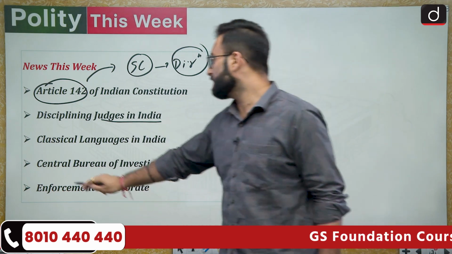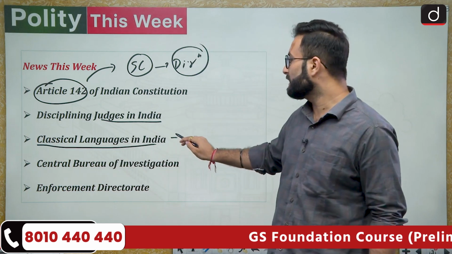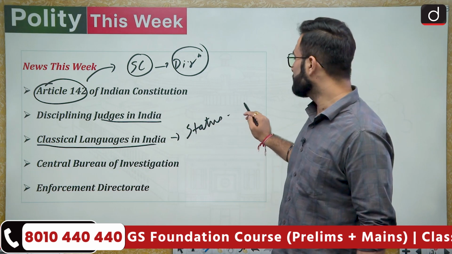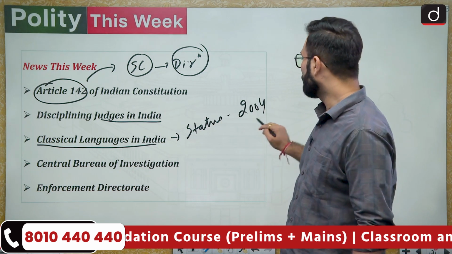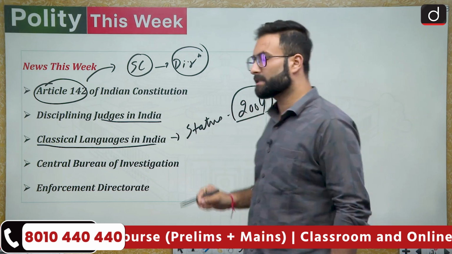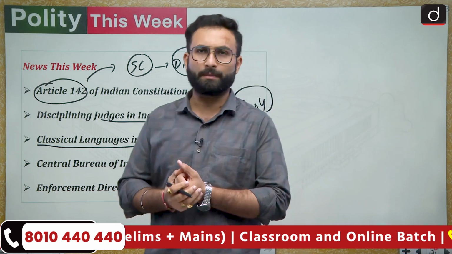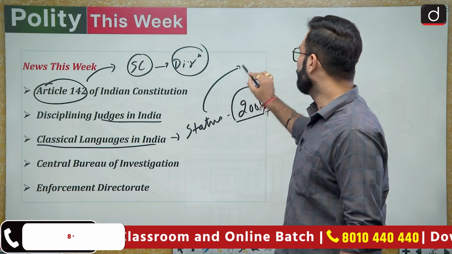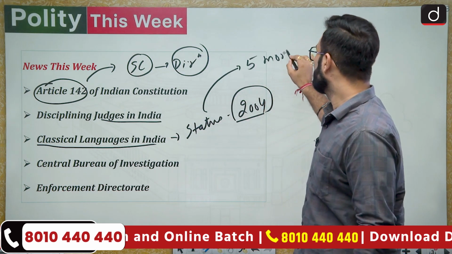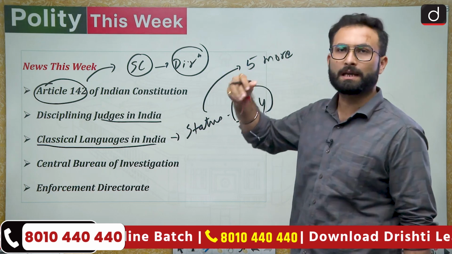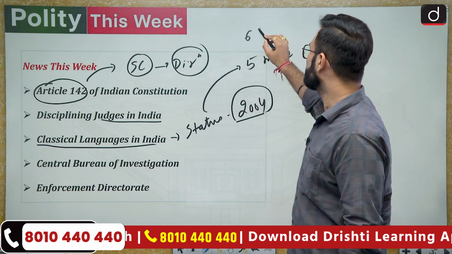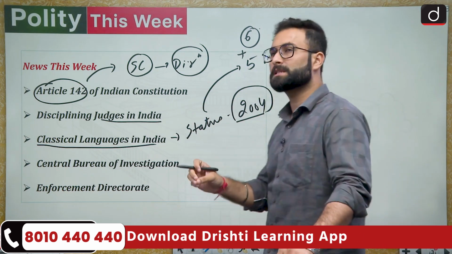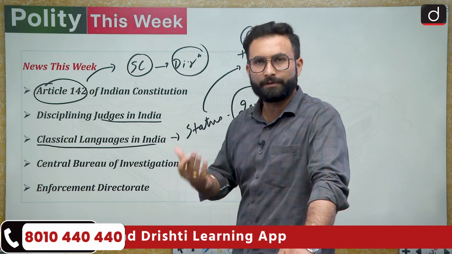Then moving further, classical languages in India, or the classical language status which has been given to various languages since 2004. Recently there was an announcement by the cabinet that they will be giving classical status to 5 more languages. When we talk about the existing classical languages, there are 6 of them, and they are adding 5 more to the list. So we'll be talking about that. We will also be seeing what kind of benefits there are.